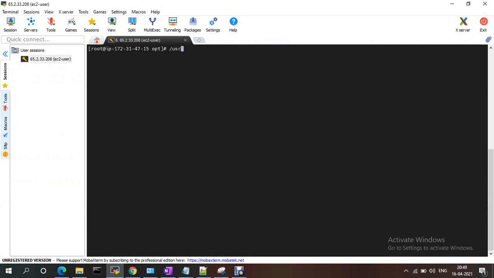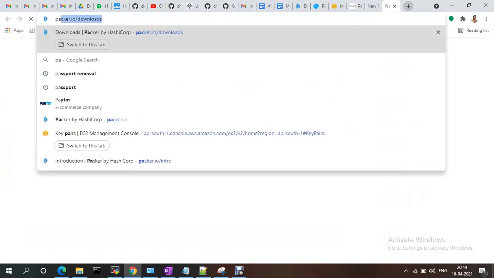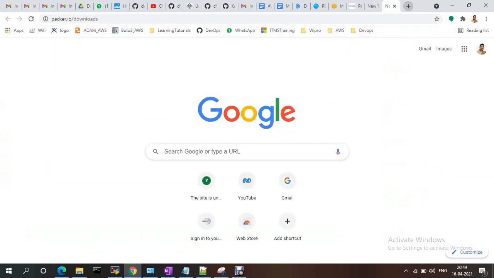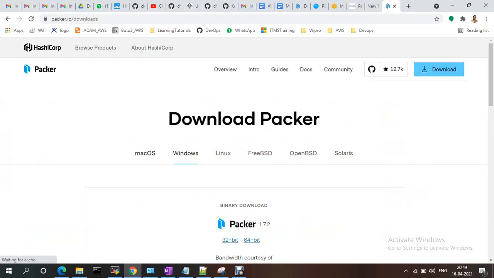So in /usr/bin/packer, I just ran the version command. See, packer version. If you want to install it, you just need to go to the Packer official documentation. This is the official documentation. Depending on your OS, you just need to install it.